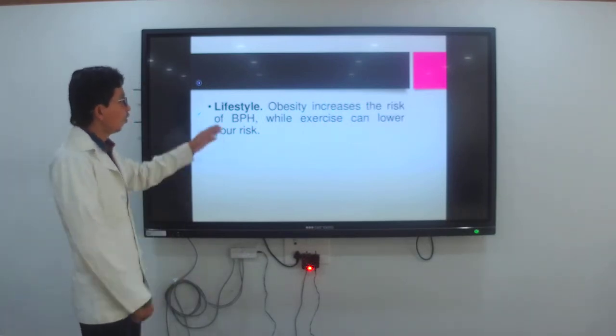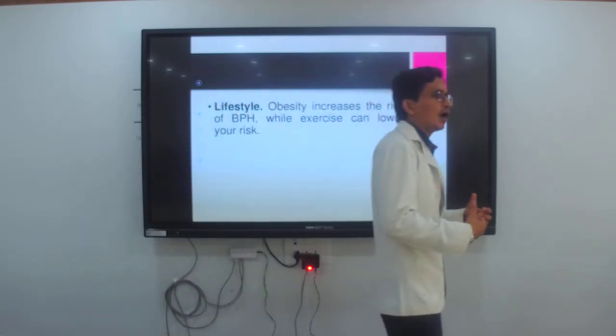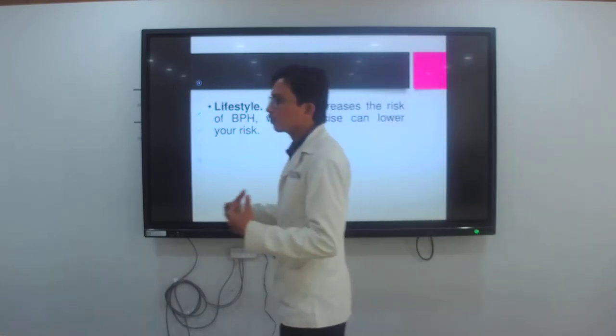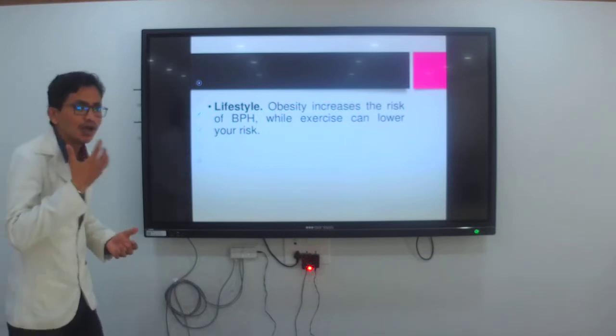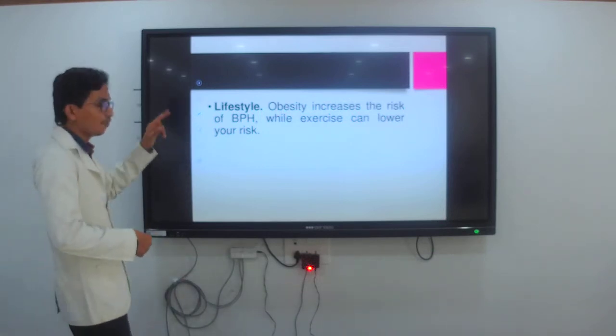For example, obesity: they eat fatty food and a high protein diet, and because of that they become obese, which may carry a high risk of BPH. Obesity increases the risk of BPH.